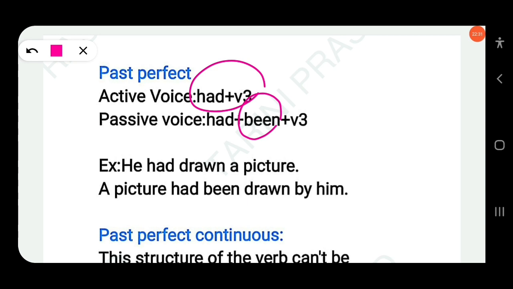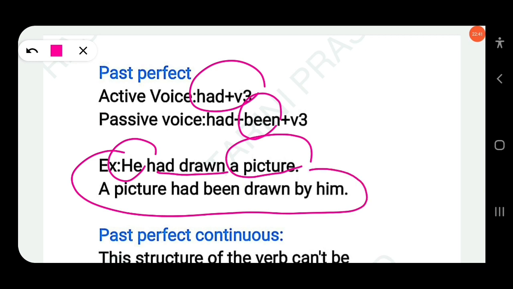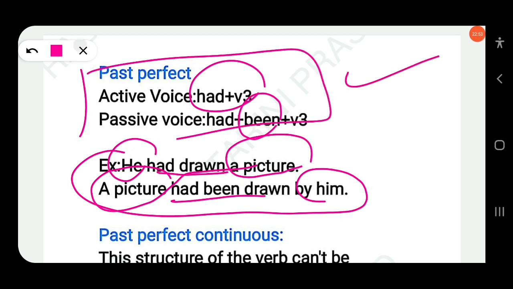Here we use had plus been plus V3. He had drawn a picture. So a picture is the object. Here the tense is past perfect. The subject is he. Here the subject becomes the object, by him. And here the object becomes the subject: a picture had been drawn. Had been drawn. Clear? Just you have to remember the structure here.